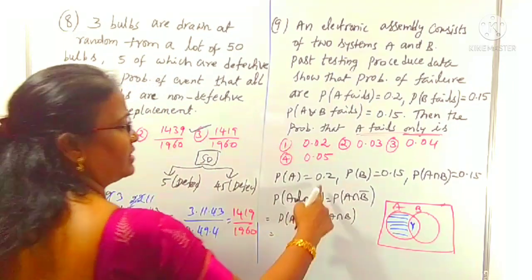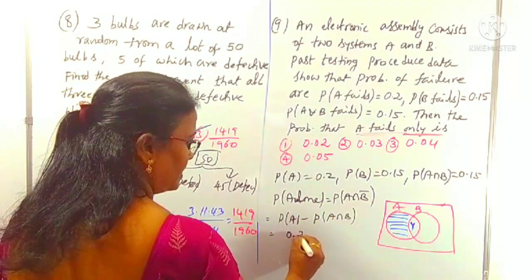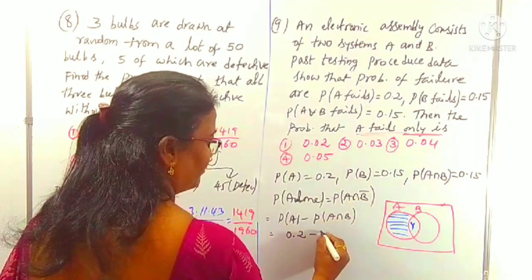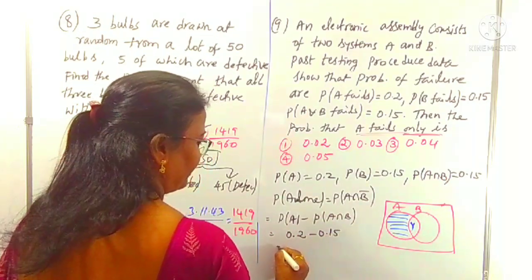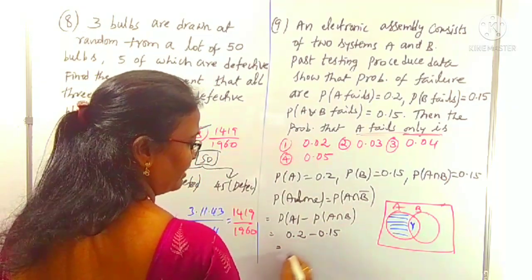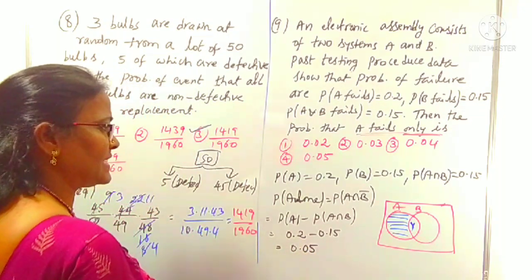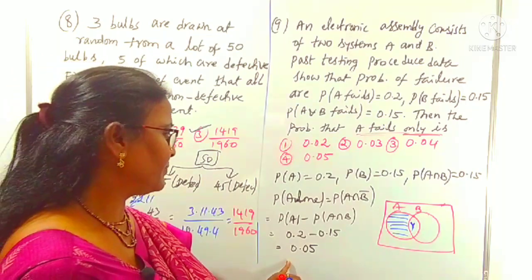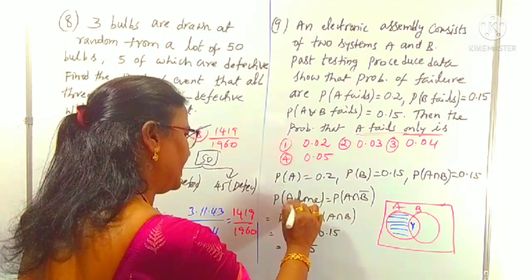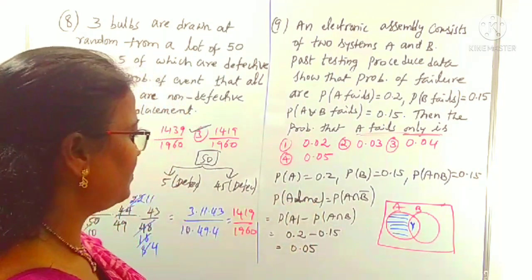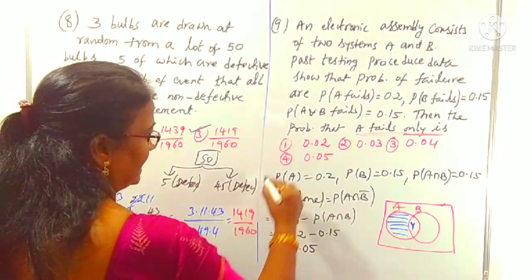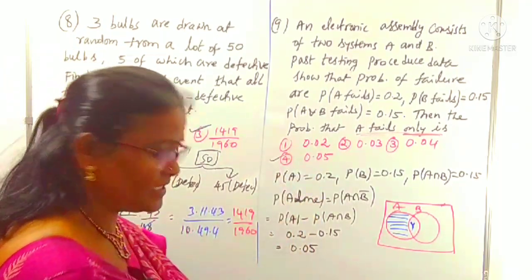P of A is 0.2. The intersection part is 0.15. Subtracting 0.15 from 0.2, we get 0.05. This is our required result, A alone. So 0.05 is clearly the fourth option.